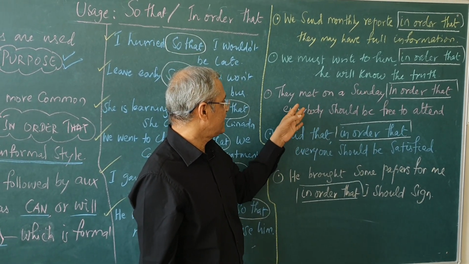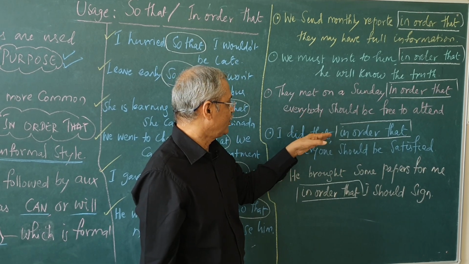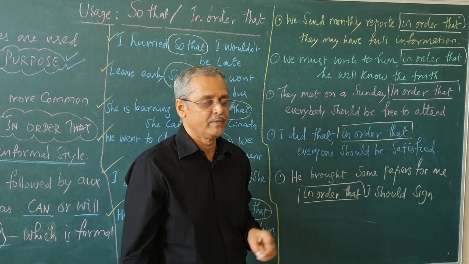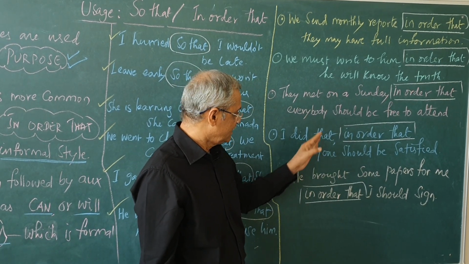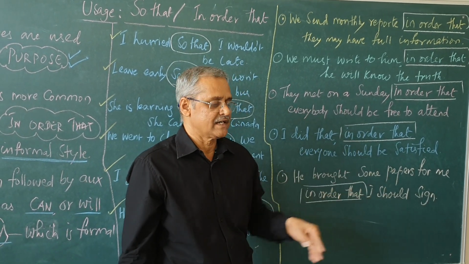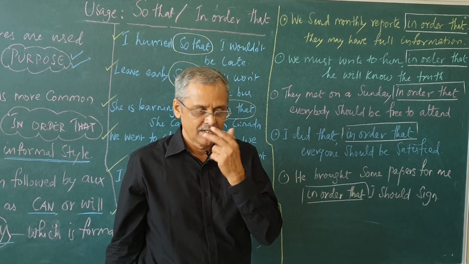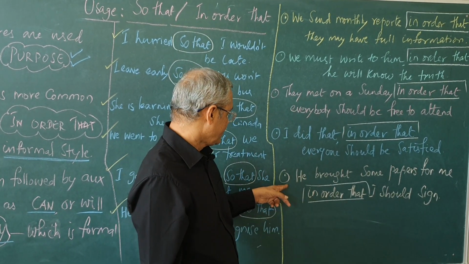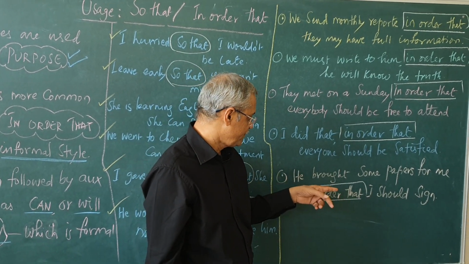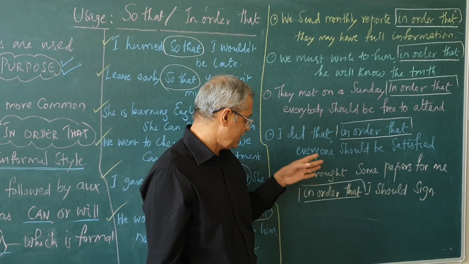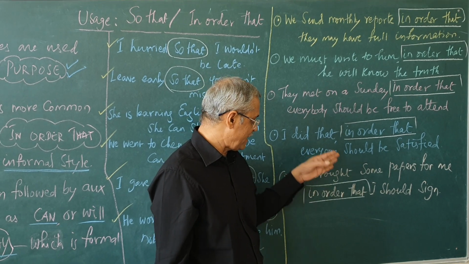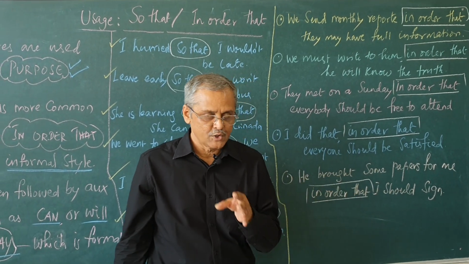Why did they meet on Sunday? What is the purpose? In order that everybody should be free to attend. I did that. Purpose? In order that everyone should be satisfied. He brought some papers for me in order that I should sign. What is the purpose of bringing some papers? In order that I should sign.